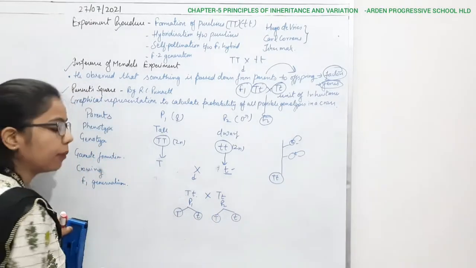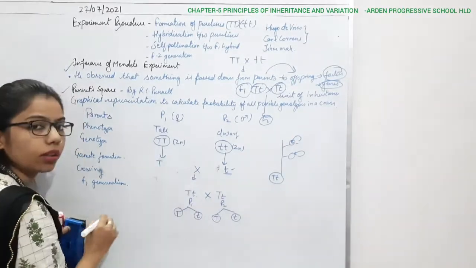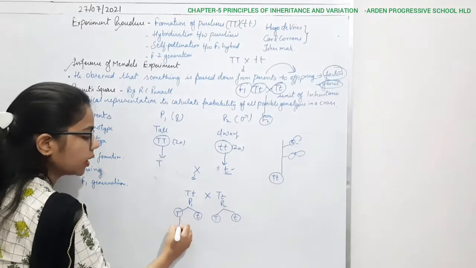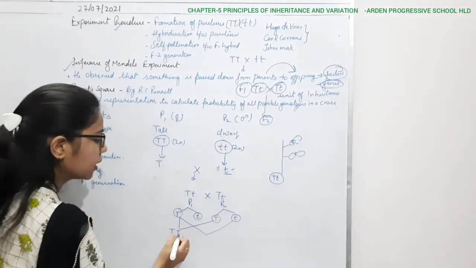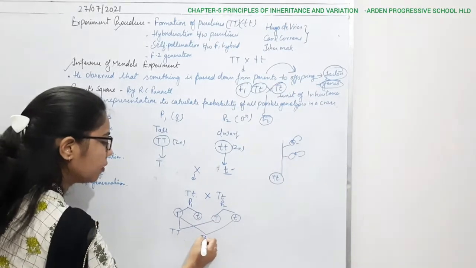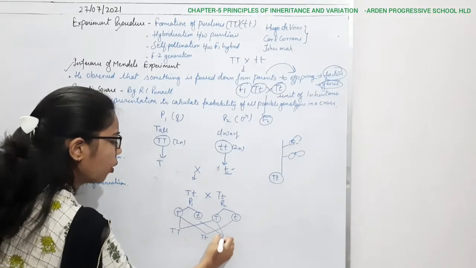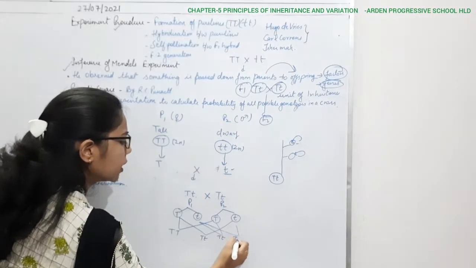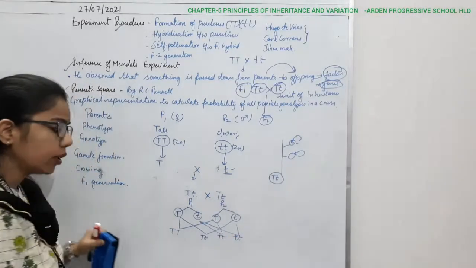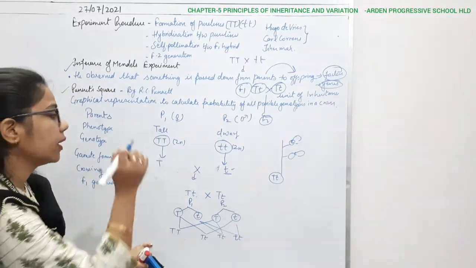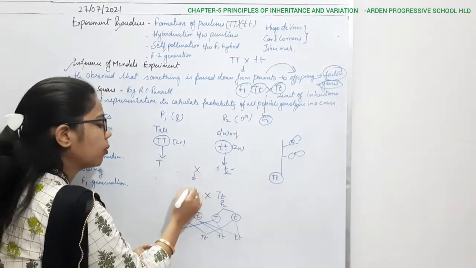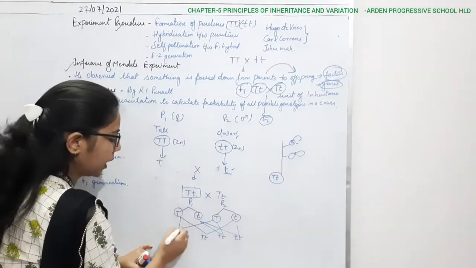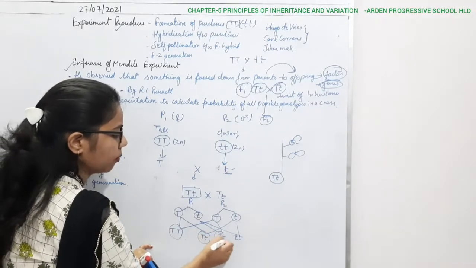Once the gametes form, they will undergo crossing. So crossing can be just like this: capital T capital T, capital T small t, capital T small t, and small t small t. So what you can conclude from here is that earlier you were getting only capital T and small t, but here you are getting this many forms.